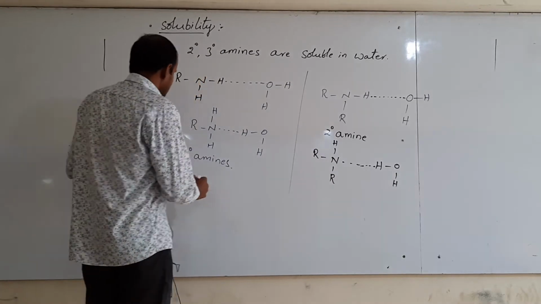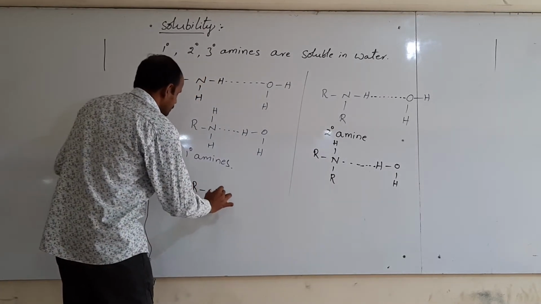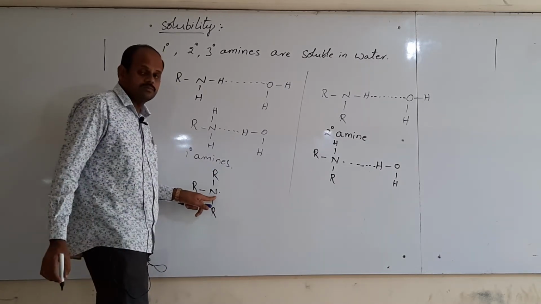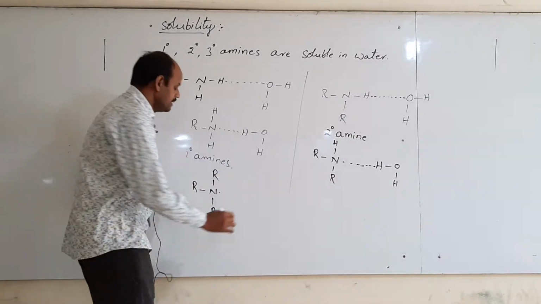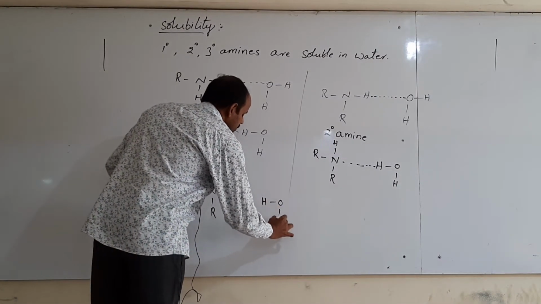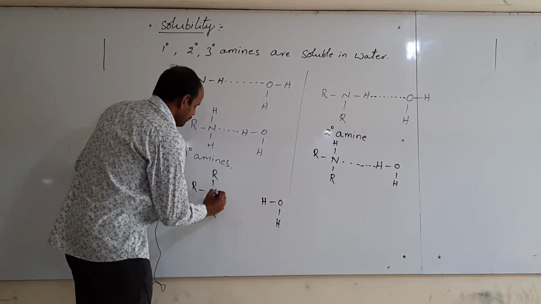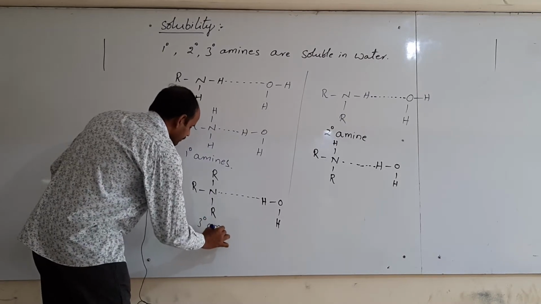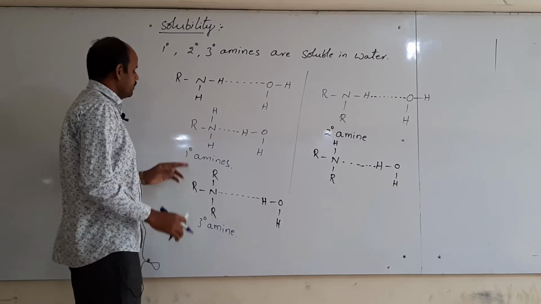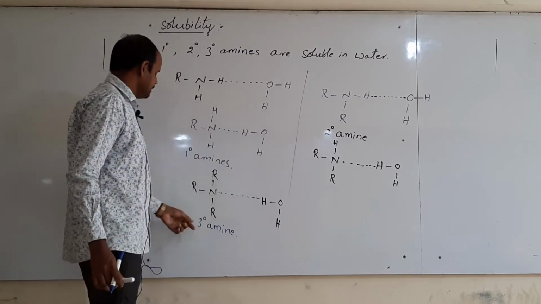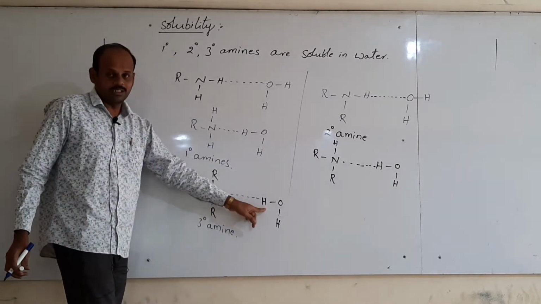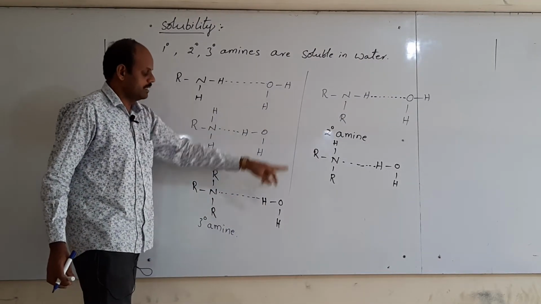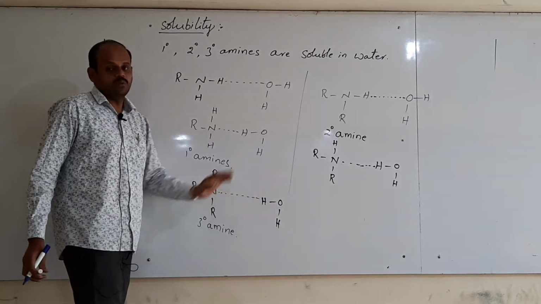Take the next type, tertiary. Here, there is no hydrogen, okay, but it is also soluble in water, because in water hydrogen is there. Thus, hydrogen in water and nitrogen in the tertiary amine form hydrogen bonding. Thus primary, secondary and tertiary amines are soluble in water, because all types of amines form hydrogen bonding with water.